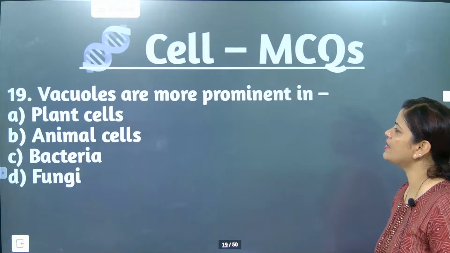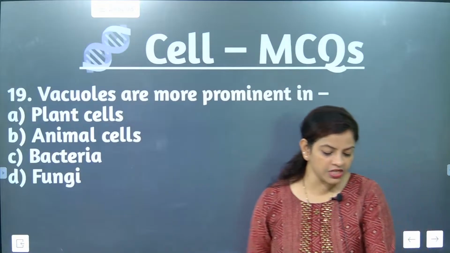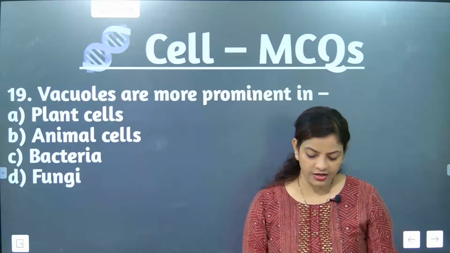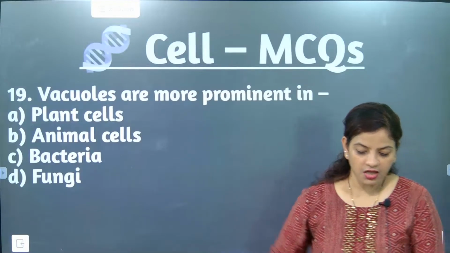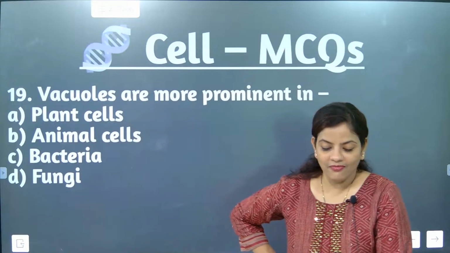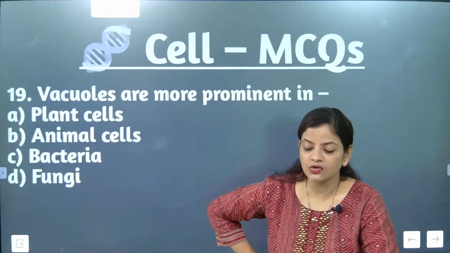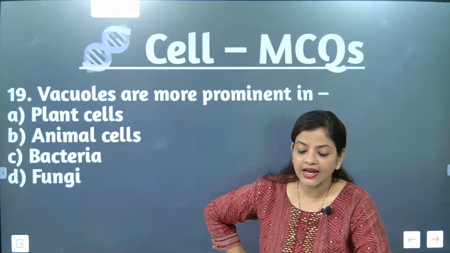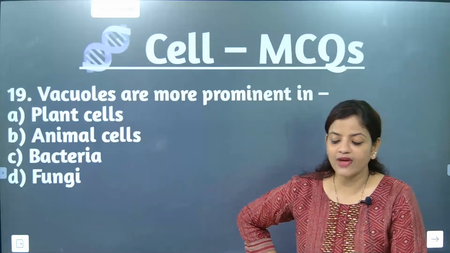Vacuoles are more prominent in which one? In which area are vacuoles more prominent? You need to say the answer. Vacuoles are in animal cells. Wow, super. Here the offline children are telling about animal cells. What is actually a vacuole? Anuj is absolutely correct and Aru is absolutely correct. The correct answer is A, plant cells. Animal cells do not have large vacuoles.